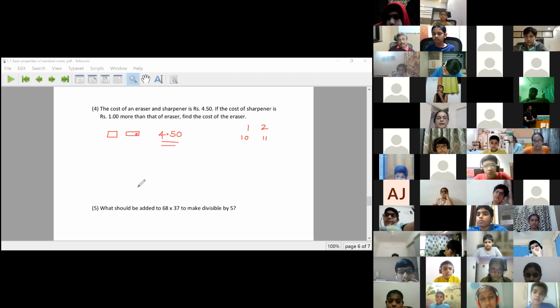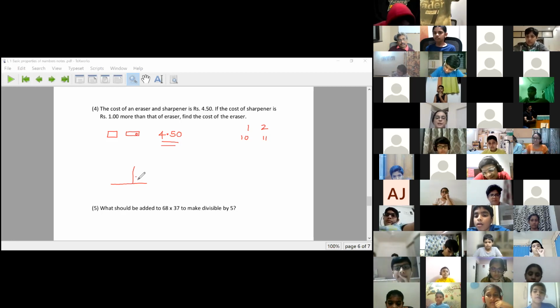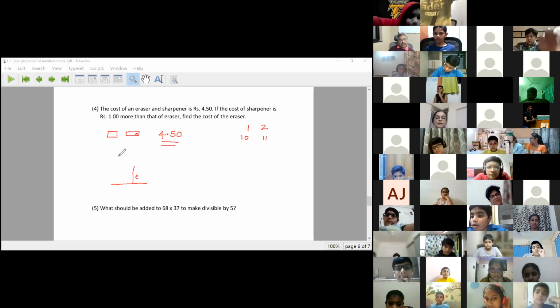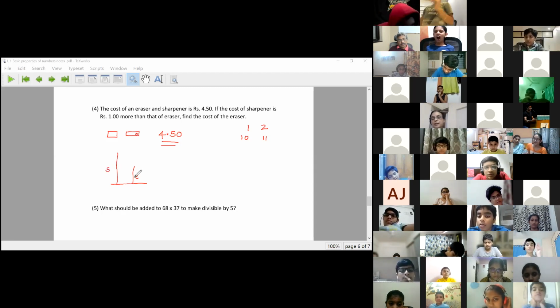There is a very easy method. This is my cheaper item. What is cheaper? Eraser. So this is my eraser and this is my sharpener, a long line. The short line is the eraser. Look at the method.